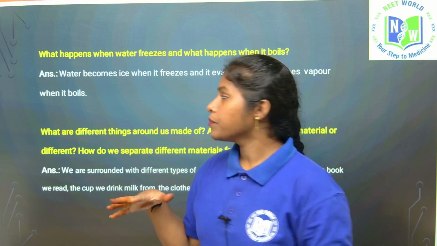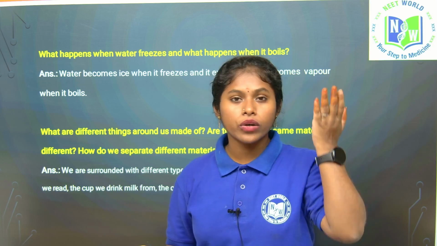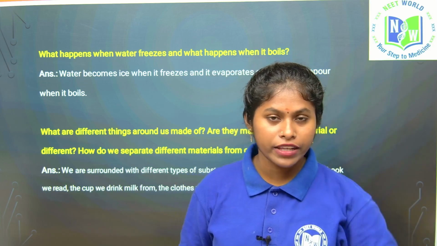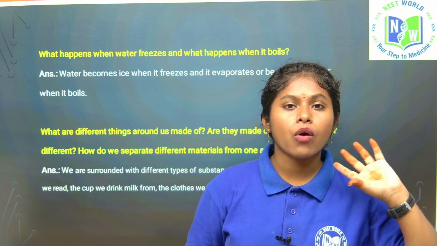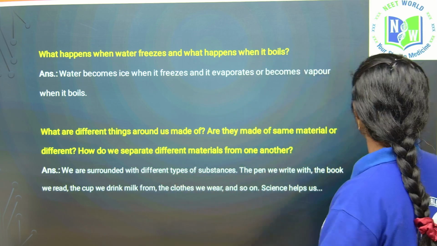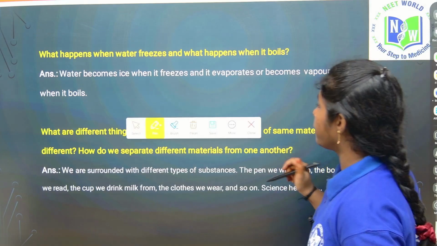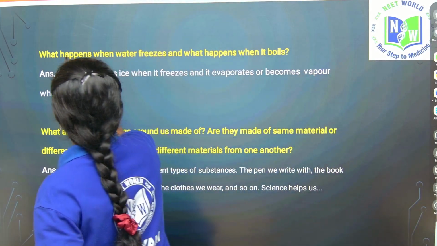Coming to the refrigerator, is the temperature increasing or decreasing? In the refrigerator, the temperature is very low, so the water freezes. So water is in what form? Gaseous, liquid or solid?